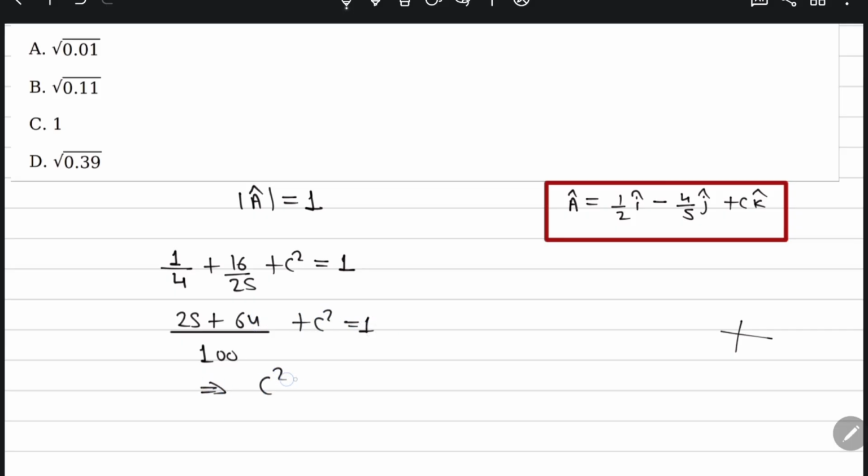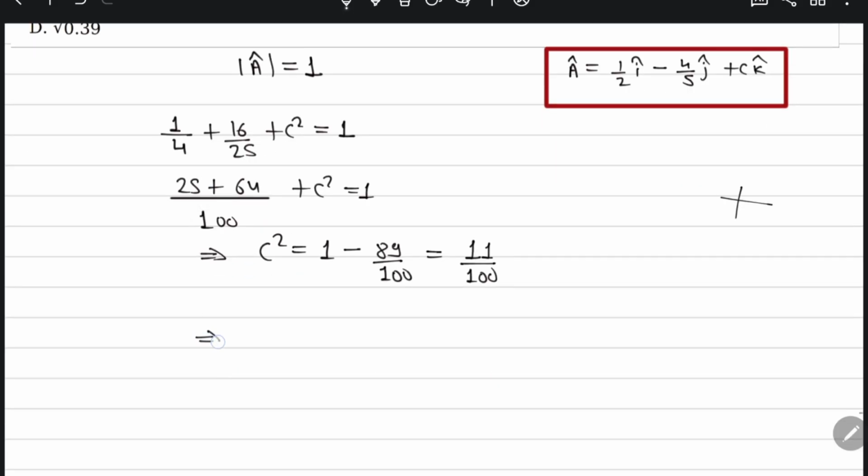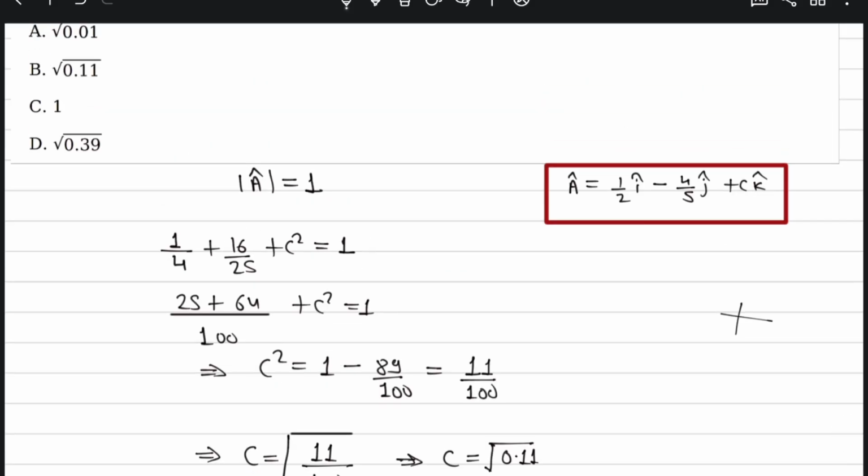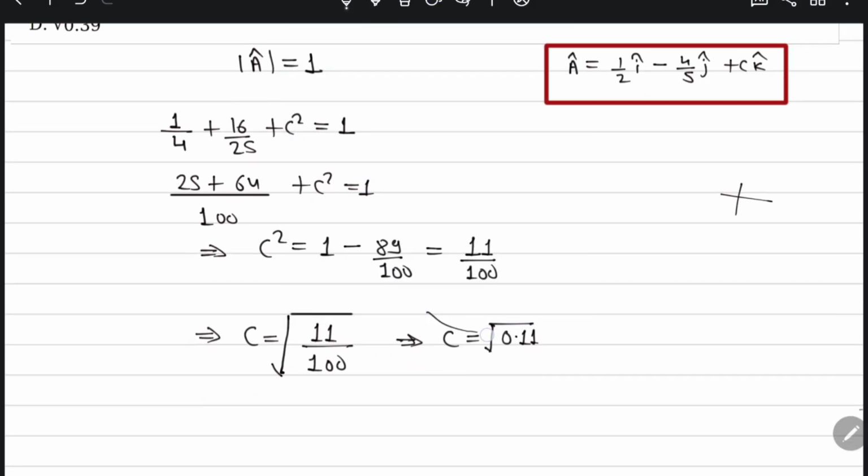So c square is 1 minus 89 by 100, so 11 by 100. So c comes out to be 0.11.